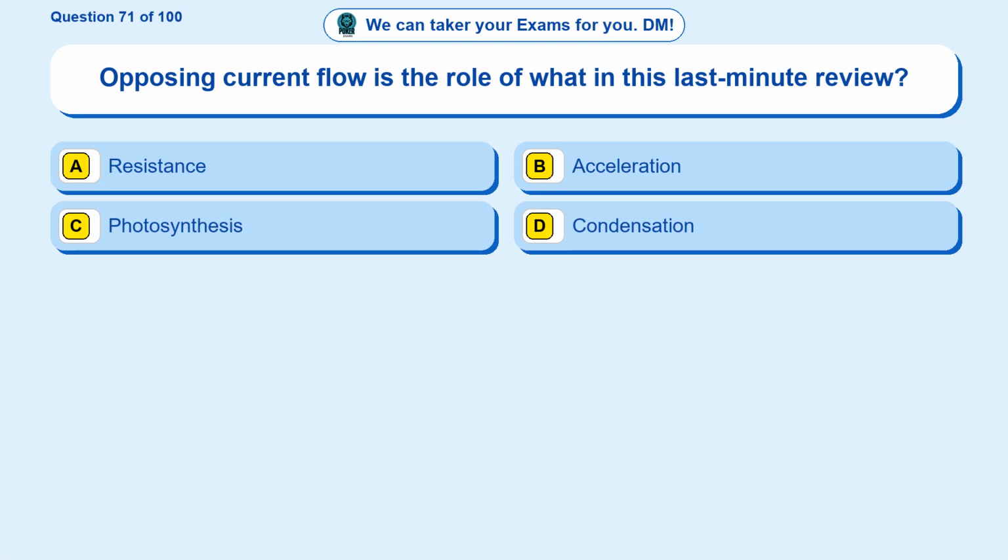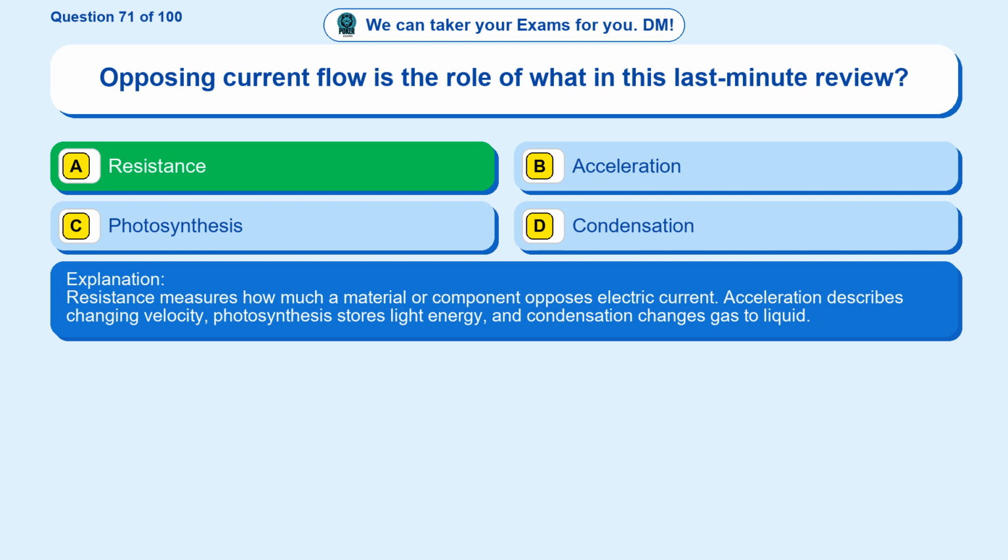Question 71. Opposing current flow is the role of what in this last-minute review? Option A, resistance. Option B, acceleration. Option C, photosynthesis. Option D, condensation. The correct answer is option A. Resistance. Resistance measures how much a material or component opposes electric current. Acceleration describes changing velocity, photosynthesis stores light energy, and condensation changes gas to liquid.